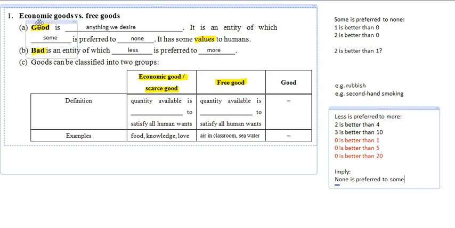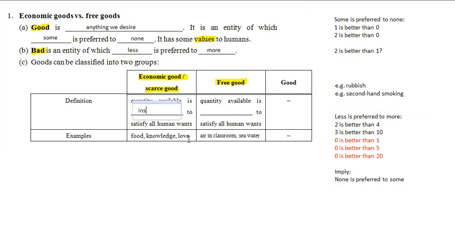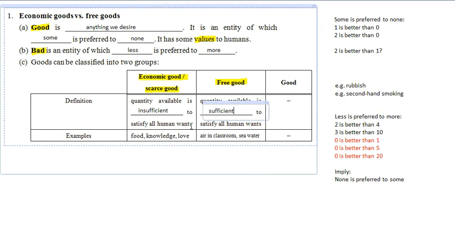You can see that actually good can be further classified into 2 types: economic good and also free good. The definition has already been given here. And the examples are already given. For economic good we have food, knowledge, love. For free good we have air and water.